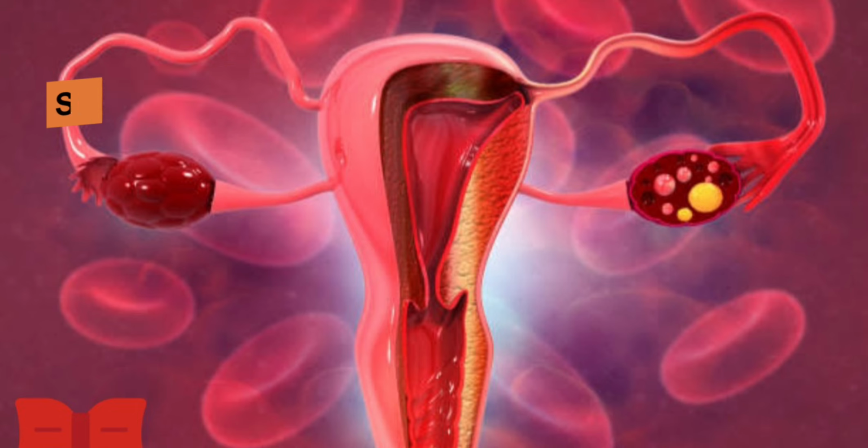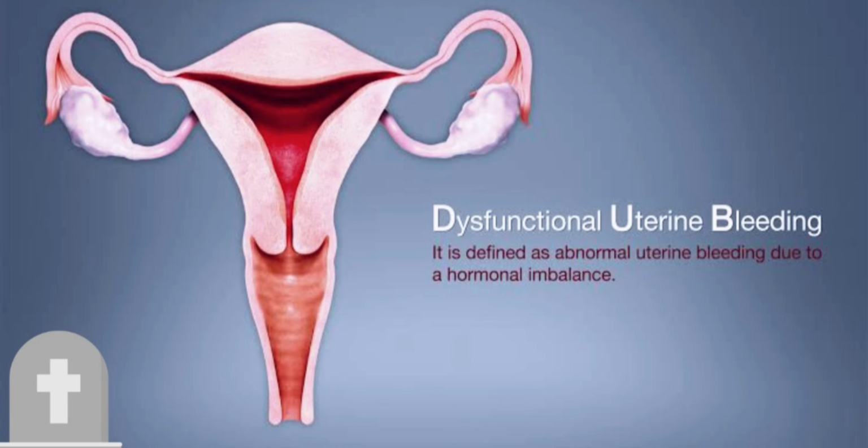Now let's see the signs and symptoms of abnormal uterine bleeding. Menorrhagia, that is heavy menstrual bleeding. The second symptom is bleeding at unusual times: between periods, after sex, and during menopause. Third, unusually long periods, that is 7 days or longer. Fourth is inconsistent menstrual cycles.